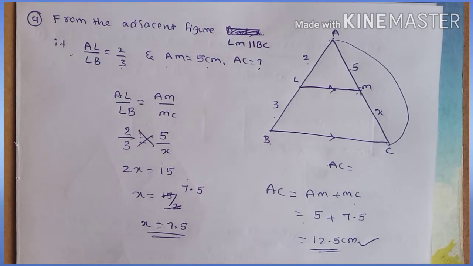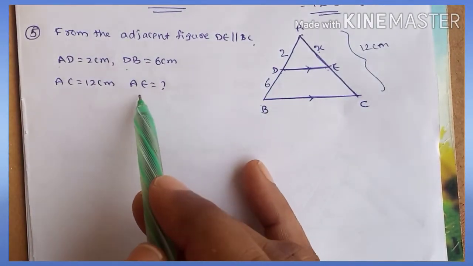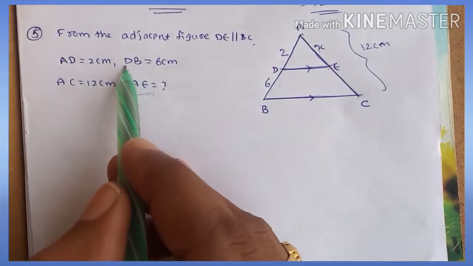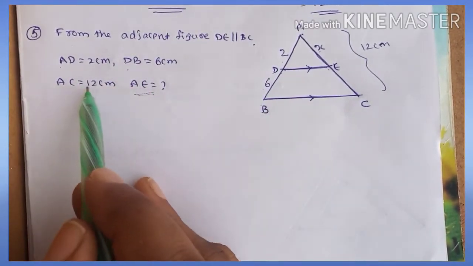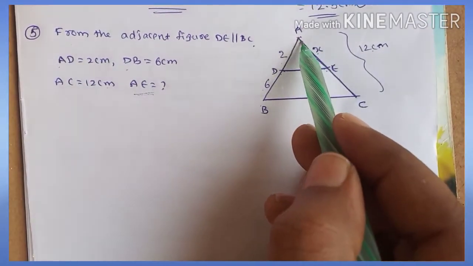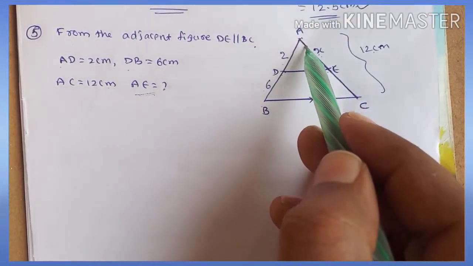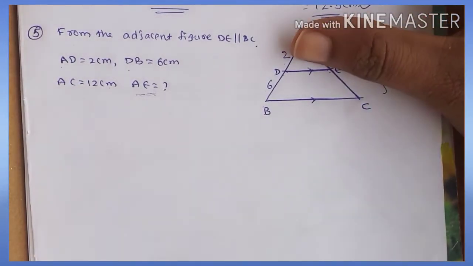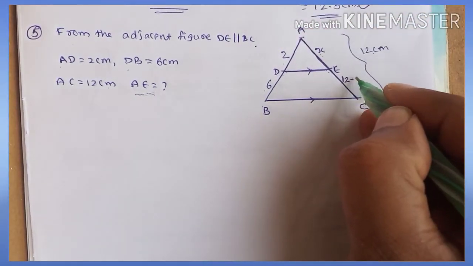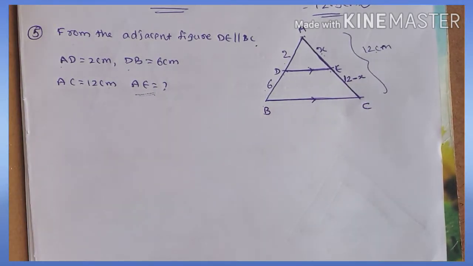Next problem. From the adjacent figure, find the value of AE. Requirement: AD is equal to 2 and DB is equal to 6. AC is the total length, AC is equal to 12. Then what is AE? We don't know that, let it be X. Total length is 12. If you remove the first part, automatically you get the second part, so from the total 12 remove the first value, that is 12 minus X.